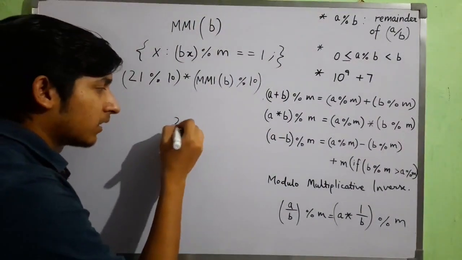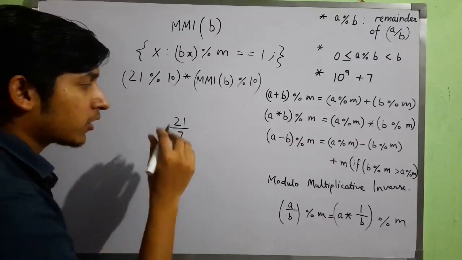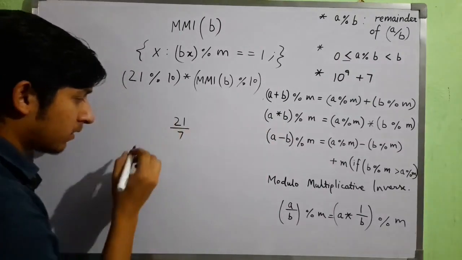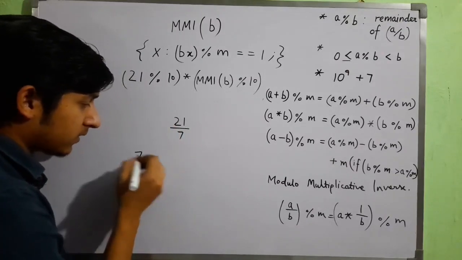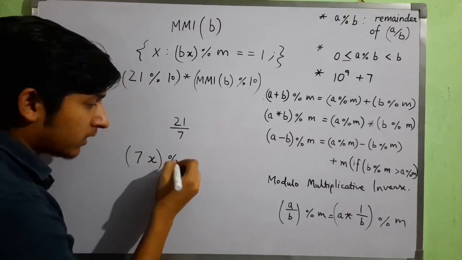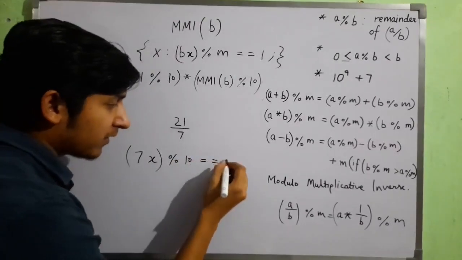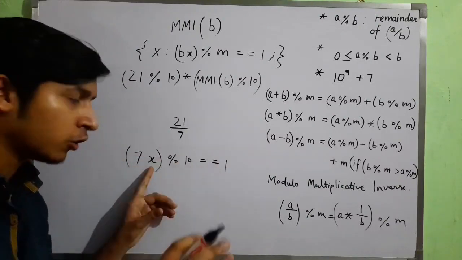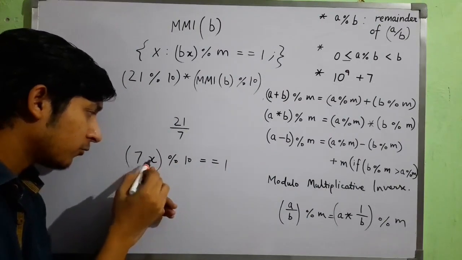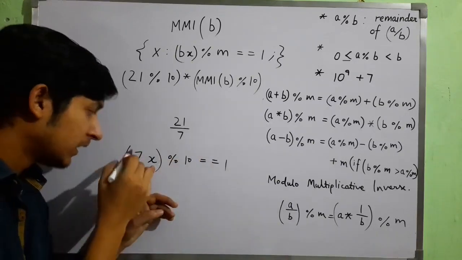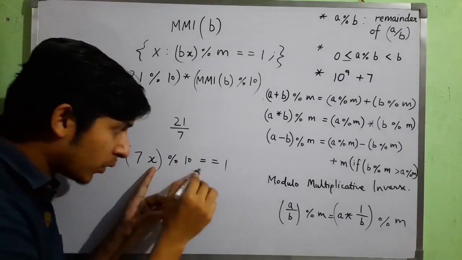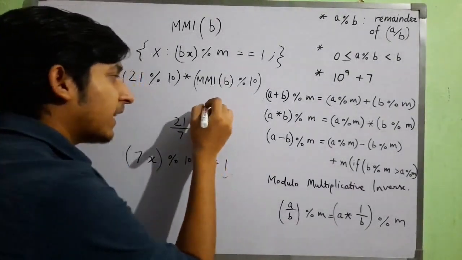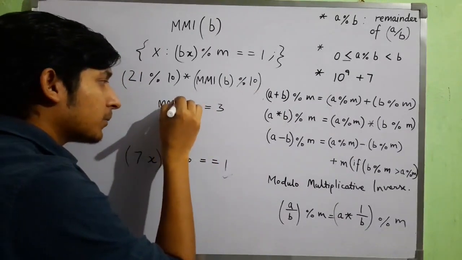Let's deal with the example again. I have to calculate this mod 10. So calculating the MMI of 7. 7x mod 10 is to be 1. Okay. So if I take 1, then 7 mod 10, no. 2, 7 into 2, 14, 14 mod 10, no. 7 into 3, 21 mod 10, yes, it is 1. So 3 is actually the MMI of b.